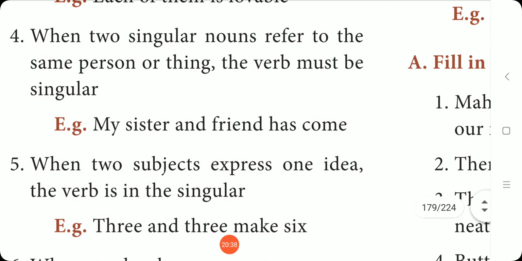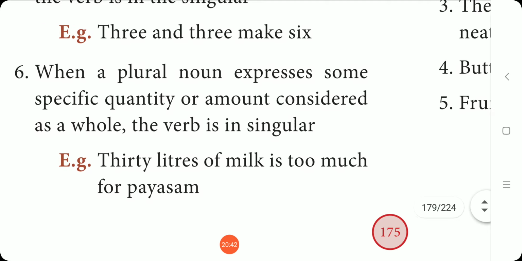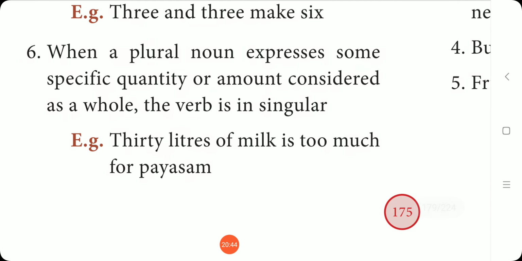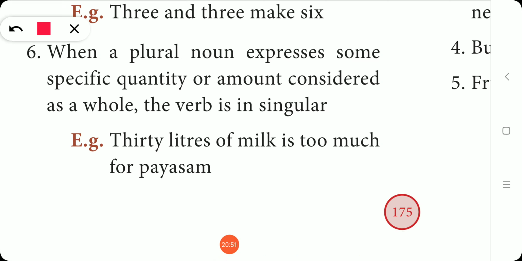So here the fourth point and the fifth point are almost the same thing. Okay. Next, the sixth rule. When a plural noun expresses some specific quantity or amount considered as a whole, the verb is in singular. Understand the first rules well. When a plural noun expresses some specific quantity or amount considered as a whole, the verb is in singular. See, plural noun.